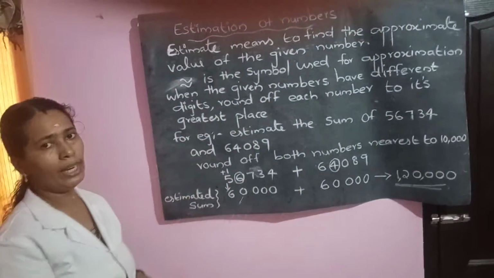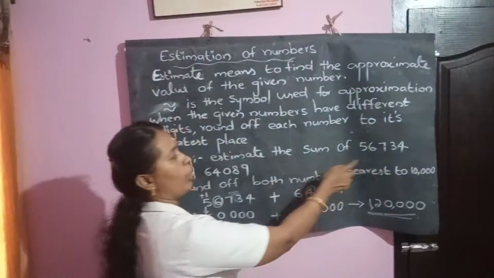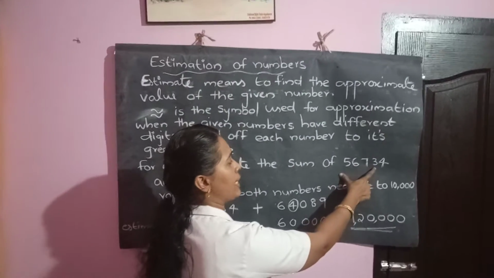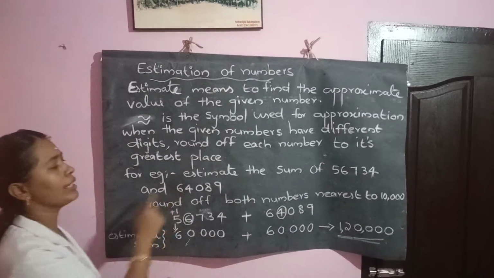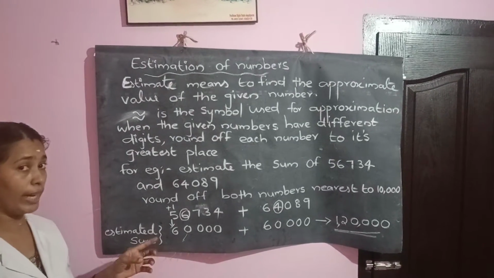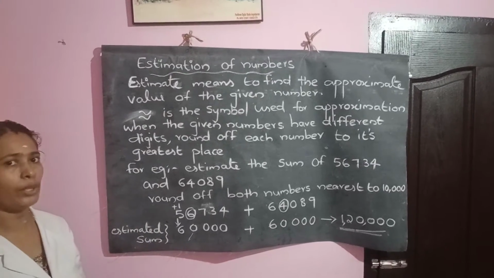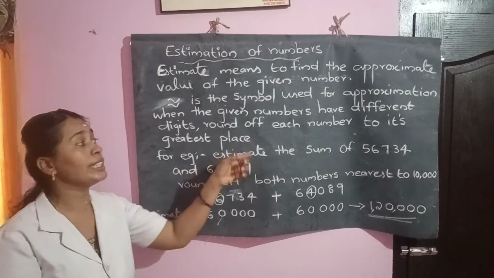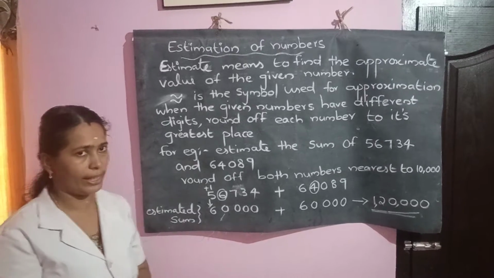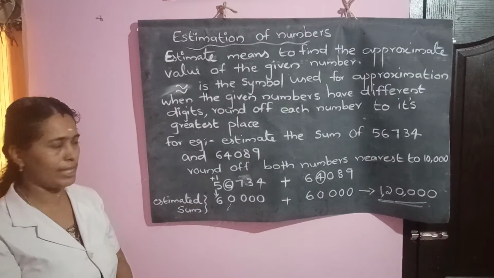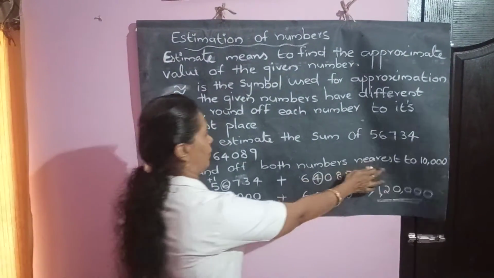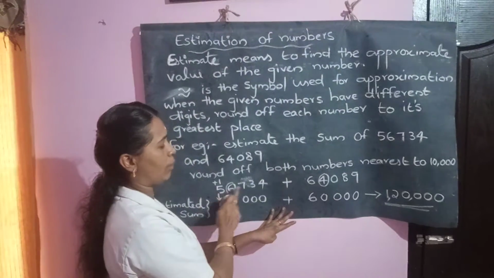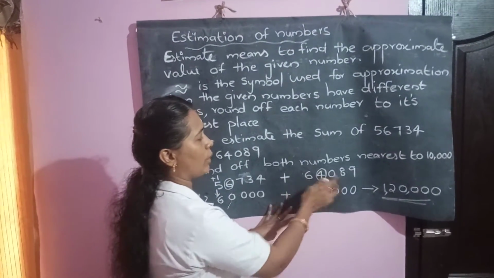For example, let us consider the sum of 56,734 and 64,089. We have to get the sum. Already we know how to add the two numbers directly. But they told you to find the estimated sum also. So let us take the given numbers first, 56,734 and 64,089.